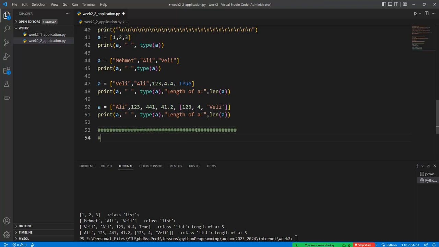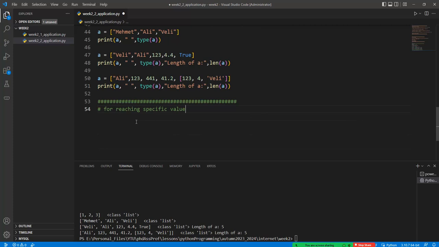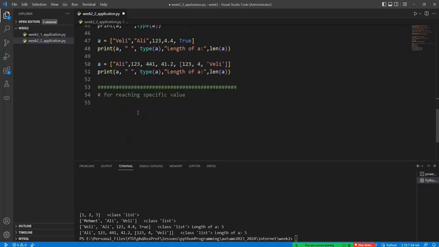Okay, and now, how to reach the specific values of the list? For example, we have a list variable like this one, 1, 2, and another list is contained in here, and it is written in a.